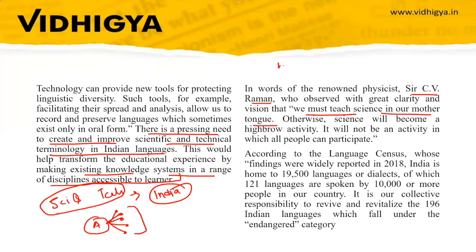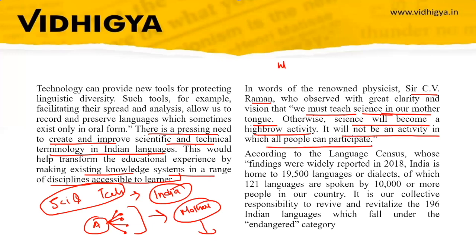He said that when the terms can be transformed into the mother tongue, it will be easier for people from that community to understand scientific phenomena and scientific knowledge. So we must teach science in our mother tongue. Otherwise, science will become a highbrow activity. It will not be an activity in which all people can participate.